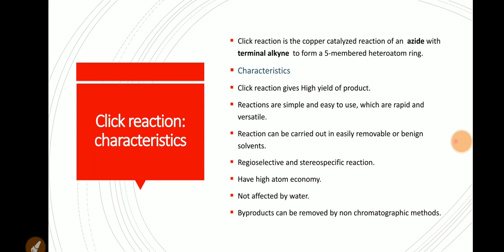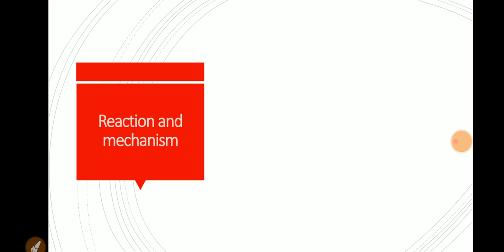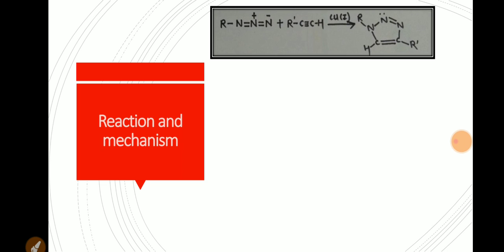The reaction can be carried out in benign and easily removable solvents without the need of chromatographic purification. These are copper catalyzed cycloaddition reactions between azides and terminal alkynes, which are 10 to the power 7 times faster than the uncatalyzed reaction.